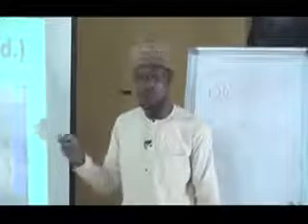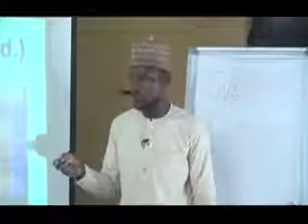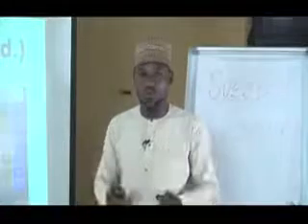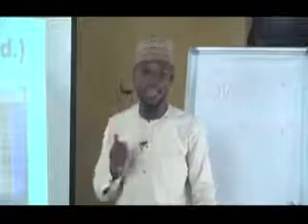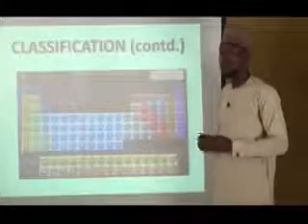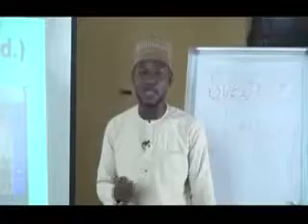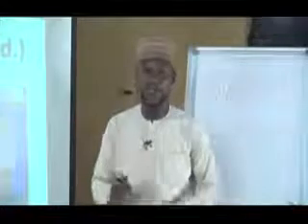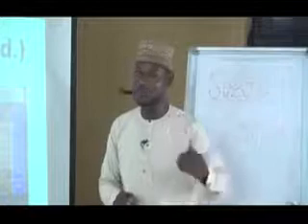The main group of the periodic table is talking about the number of outermost electrons in a shell. So an atom is said to be in group 1 when it has 1 valence electron in its outermost shell. It will be in group 2 when it has 2 valence electrons in its outermost shell, and so on and so forth. It is important to know that elements on the same group have similar chemical properties. They have all their reactions similar, and then they only have small variation in terms of the periodicity.